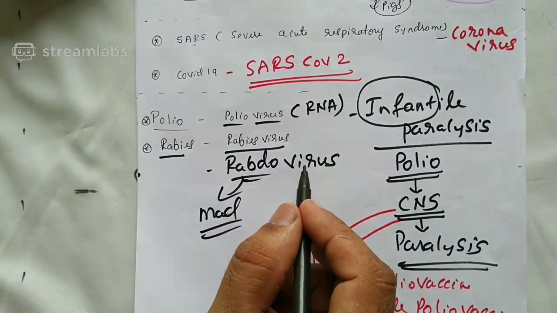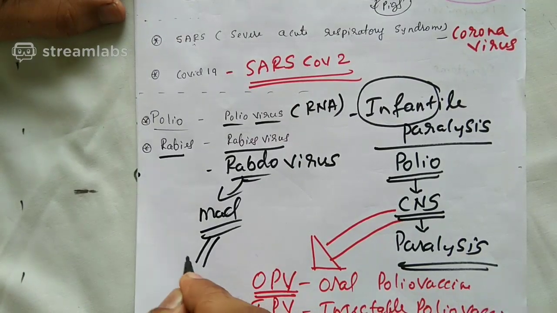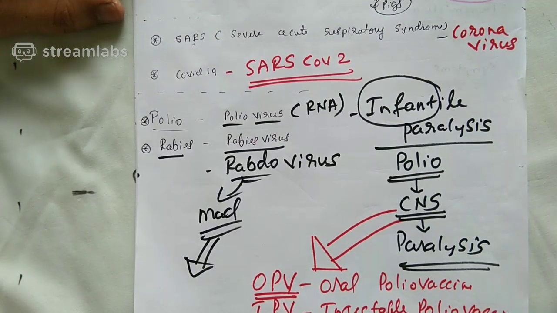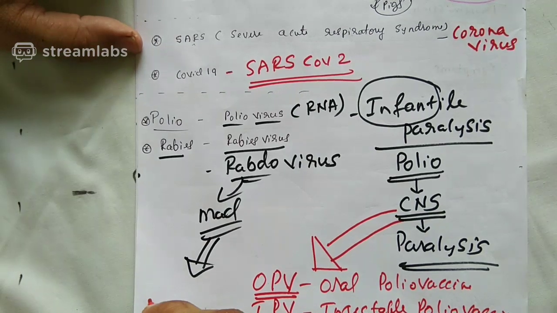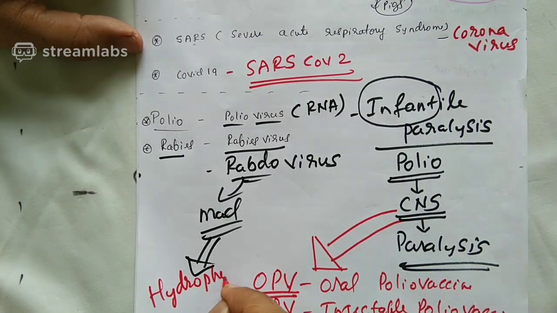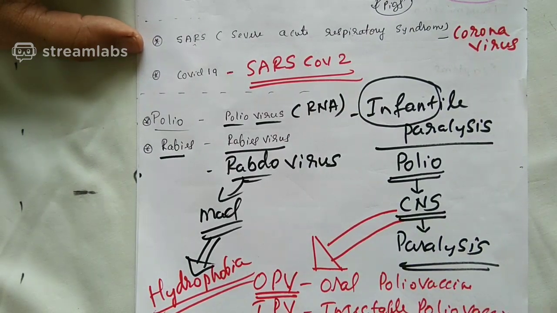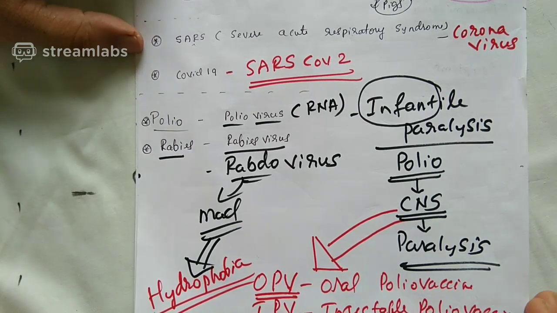So rhabdovirus is the rabies virus. And one very important symptom in the case of rabies is called hydrophobia. Fear of water is a condition of rabies.